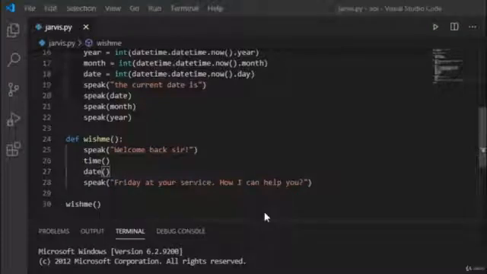In the previous video, we created the greet function that greets us every time we open the program.